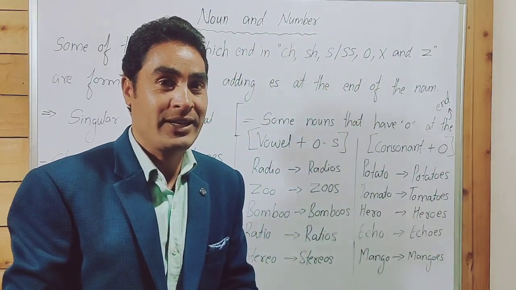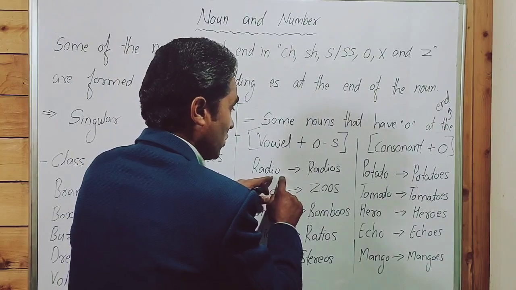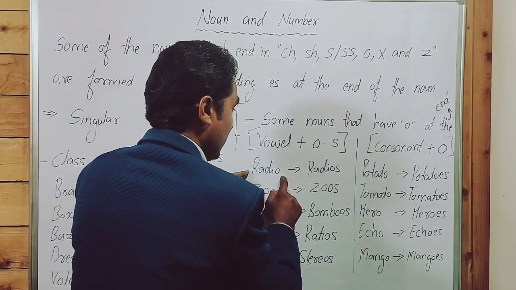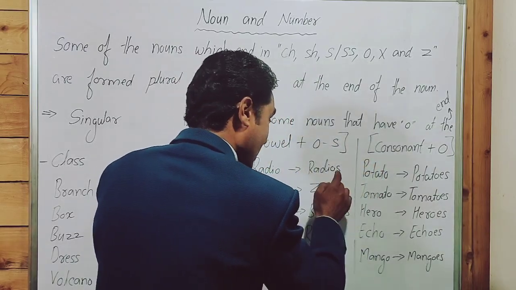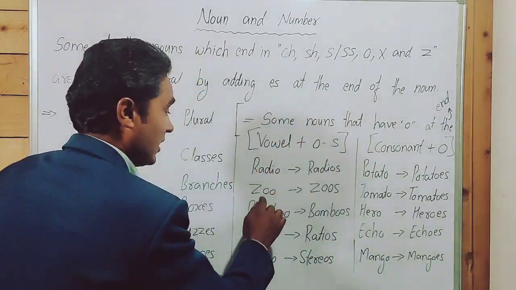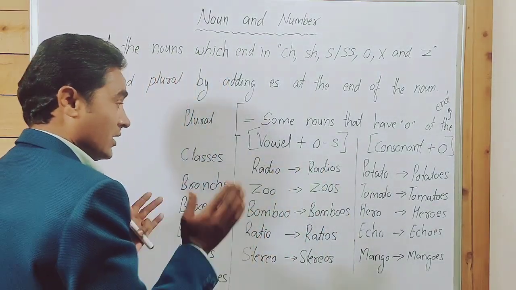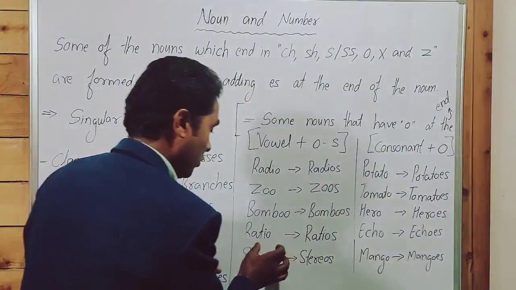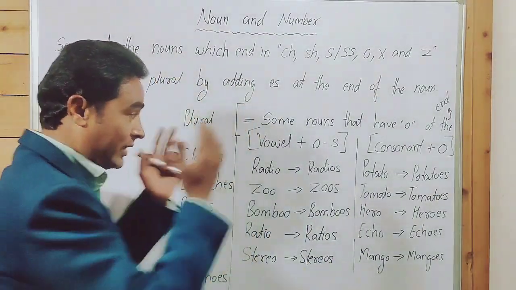Guys, point to be noted. Any noun, like over here, radio, vowel plus o, takes only s, not es. Radio, radios. Zoo, vowel plus o, zoos. Only s. Bamboo, bamboos. Ratio, ratios. Stereo, stereos. Only s.